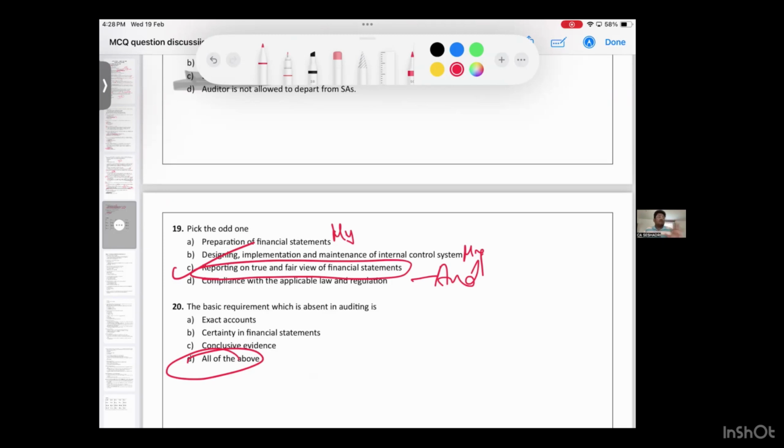What evidence can you not give? Can you give 100% assurance? Can you give conclusive evidence or persuasive? Evidence should be persuasive. What does persuasive mean? Convincing. Persuasive means it should be convincing in nature.